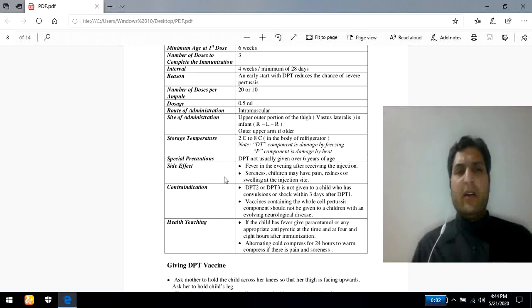Side effect. As far as the side effect is concerned, this is mostly bacteria involved, so when injecting these vaccines, sometimes there may be a chance for a minor elevation in body temperature, so a fever condition may be there during the evening time.